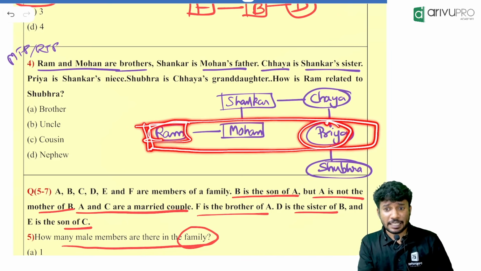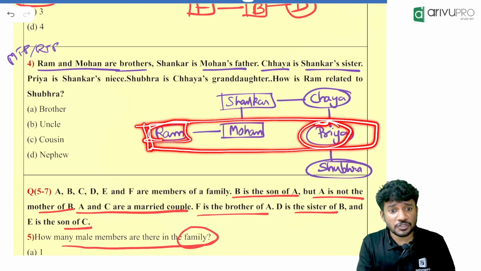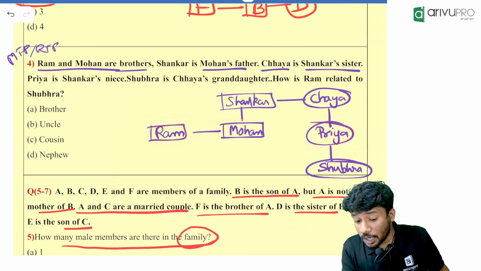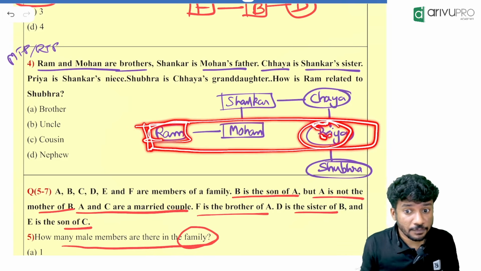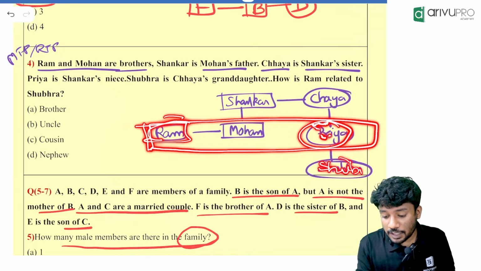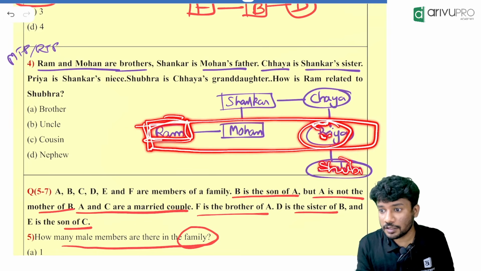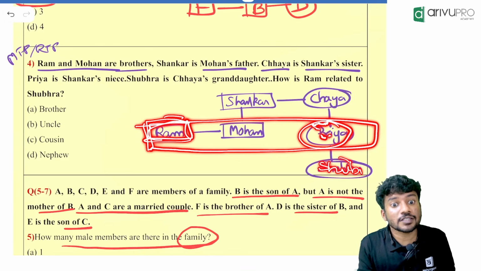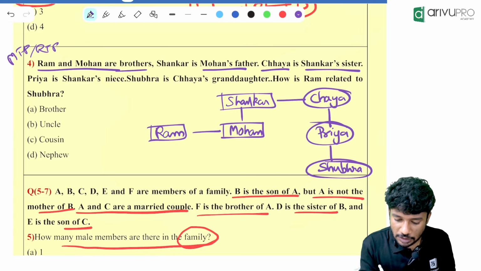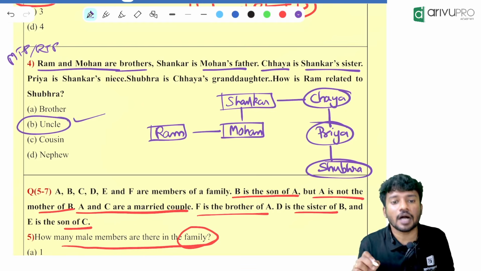Now people, we usually say my cousin brother, my cousin sister and so on. With respect to this, Ram is Priya's cousin brother, right? Correct. So Shubhra is also there. Shubhra can call Ram what then? Your mother's cousin brother will be your uncle. Using that logic, Ram is related to Shubhra as what? Ram is your uncle.